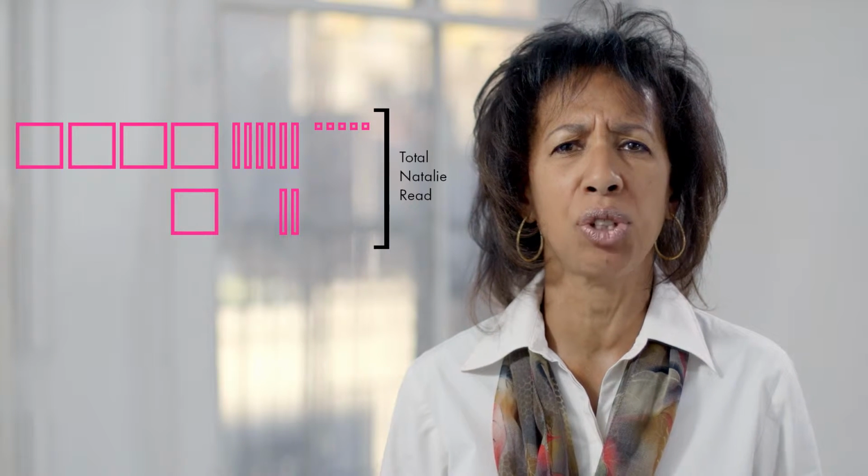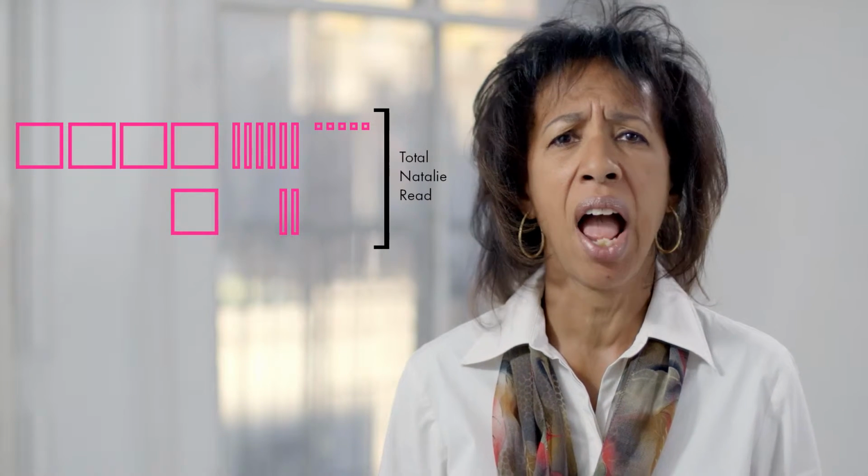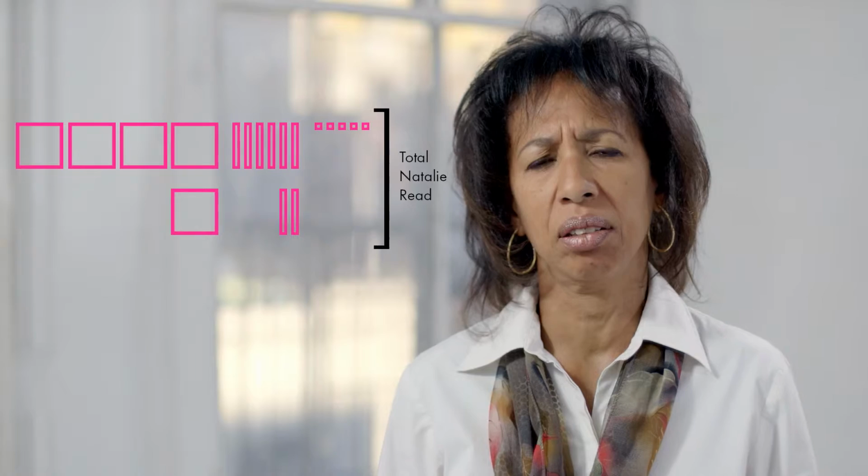So then it says in the story, Natalie reads 120 more pages. So I know that Natalie's amount of pages is more than Haley's. It tells me that it is 120 more pages, so then I'm going to draw base 10 blocks to represent 120. I'm going to draw 100 and then 2 tens, which will be the more for Natalie. I'll draw a bracket to show that I should find the total of 465 and 120 for Natalie.